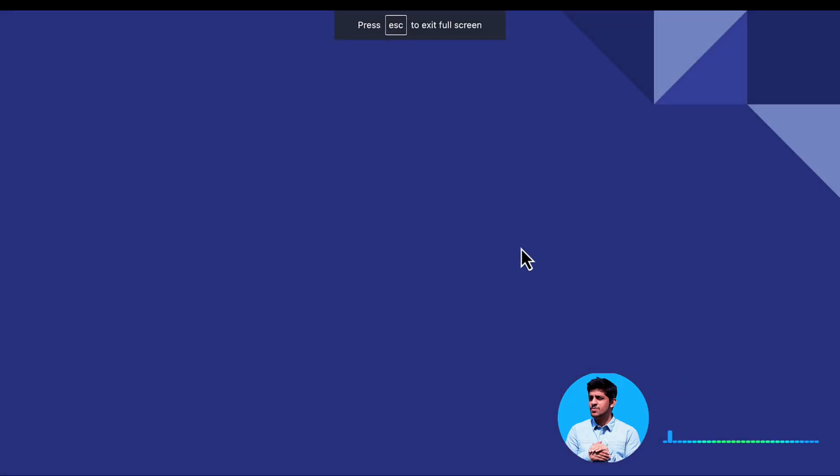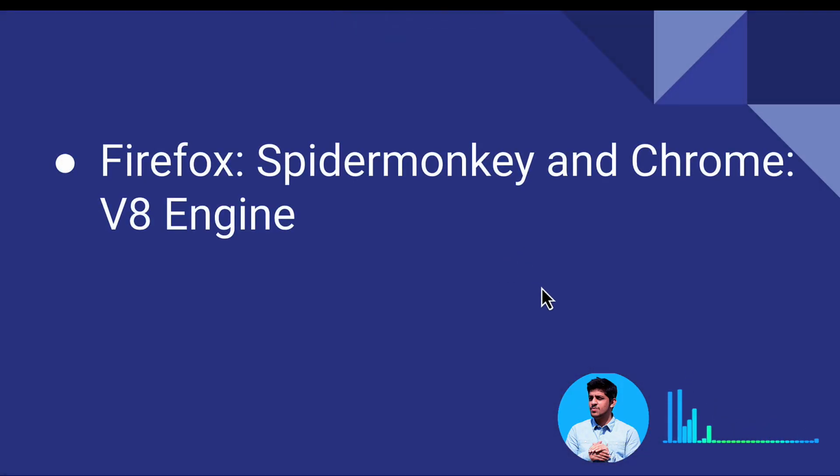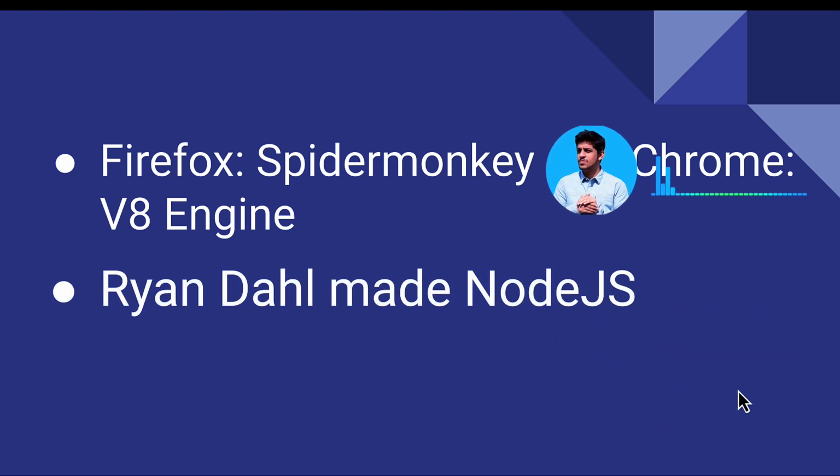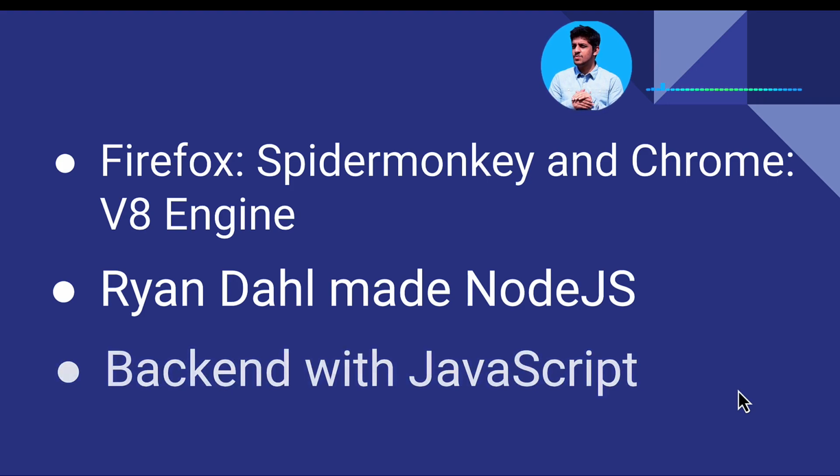The second question is, where does JavaScript code run? JavaScript was designed to run on browsers in the beginning, so every browser has a JavaScript engine that executes JavaScript code. For example, Firefox and Chrome's JavaScript engines are SpiderMonkey and V8. In 2009, a very intelligent engineer called Ryan Dahl took Chrome's open source JavaScript engine and embedded it in a different program, and he named it Node. Now through this, you can run JavaScript code outside the browser. This means that with JavaScript, you can easily create a backend for your web and mobile applications.